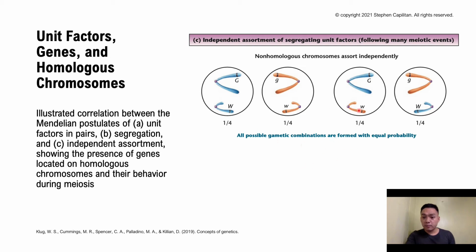So to illustrate this principle of independent assortment, it is very important for us to distinguish between members of any given homologous pair of chromosomes. One member of the pair could be either red or blue, so we represent these different colors, red for maternal and blue for paternal. Following this independent assortment of each pair of homologs, each gamete receives one member from each pair of chromosomes, and they must be equal.